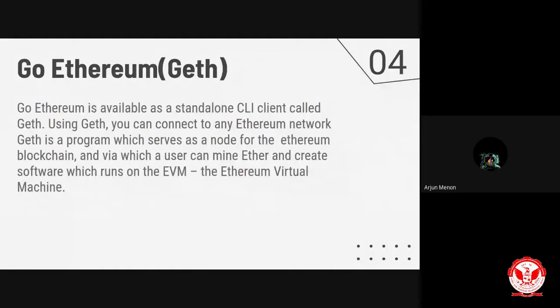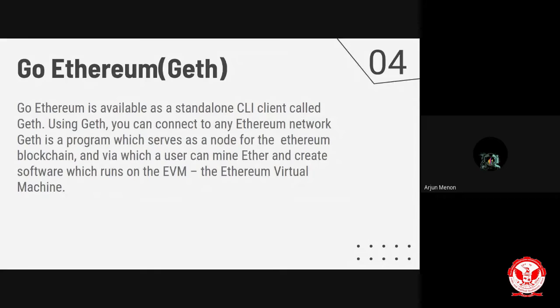And I can mine Ether and create software which runs on the EVM. That means our smart contract, the sample we wrote, can be initialized or deployed in the private Ethereum blockchain network through Geth.